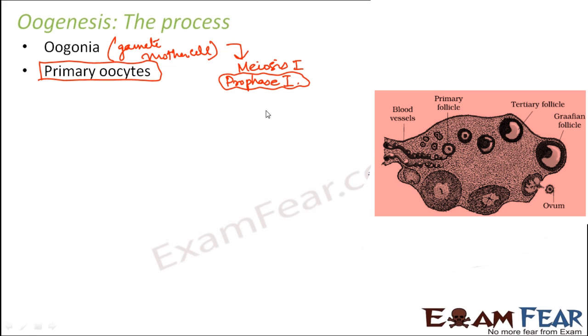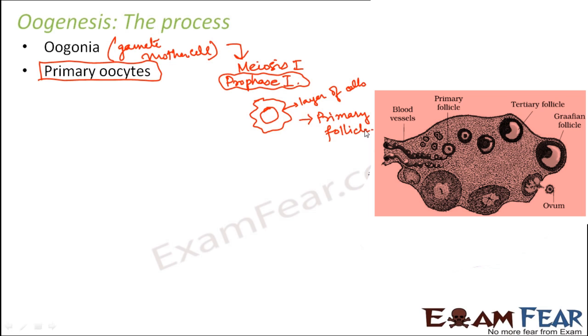Gradually, this is how the primary oocyte would look. Now the primary oocyte starts developing a layer of cells around itself. So what is this? This is nothing but a layer of cells. The structure which is formed when the primary oocyte gets surrounded by a layer of cells is known as the primary follicle. Several such primary follicles are formed inside the ovary.